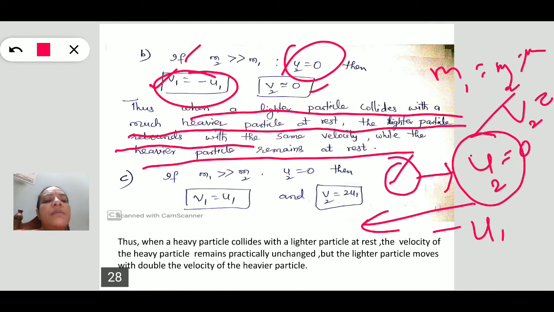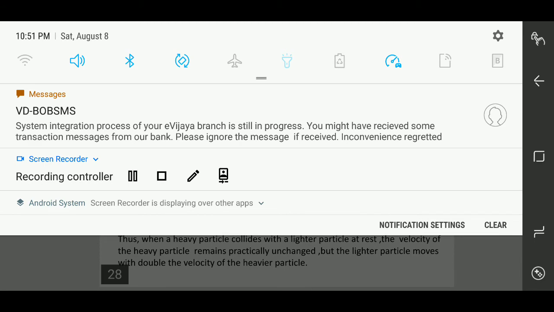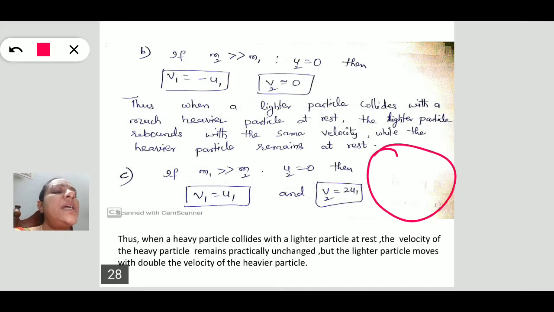Similarly, just assume m1 is greater than m2, and similarly the second body is at rest. That means it is quite opposite. Suppose this is the heavier body, this is the lighter body. What happens if it collides with this body?